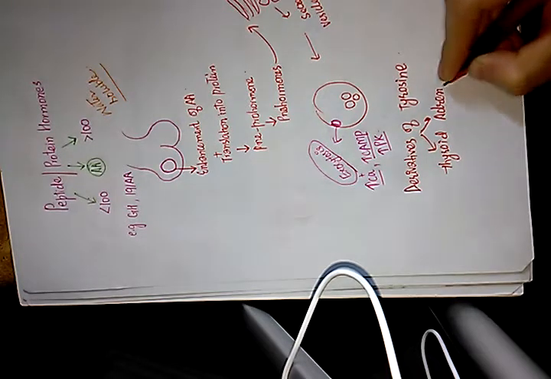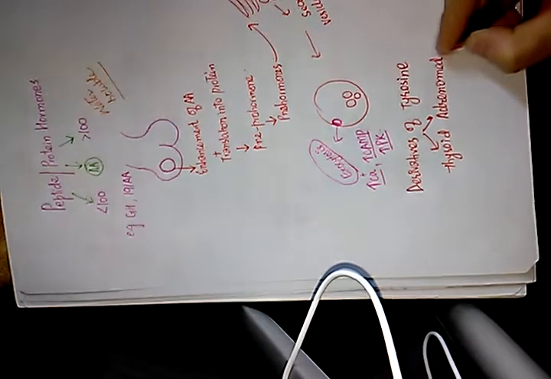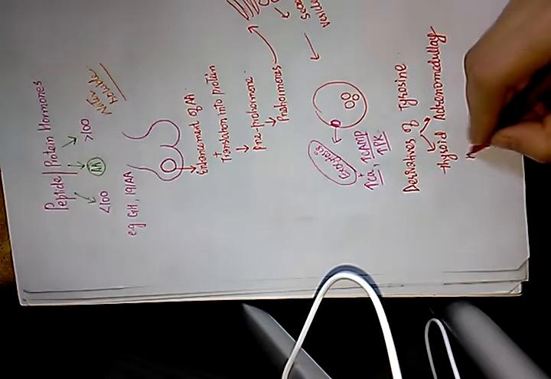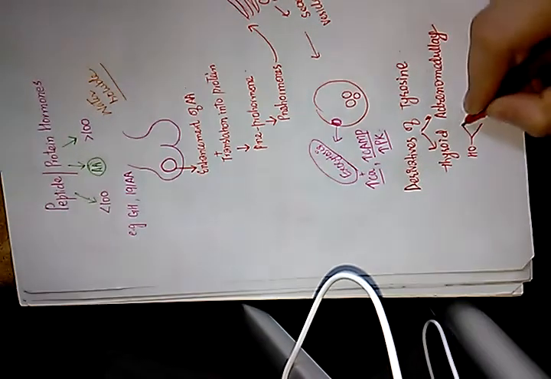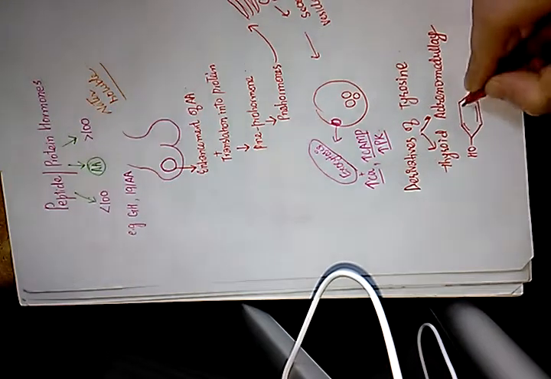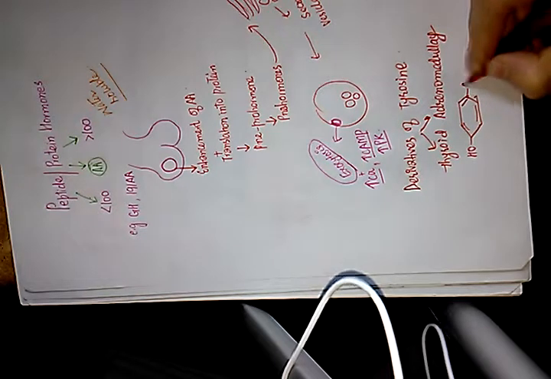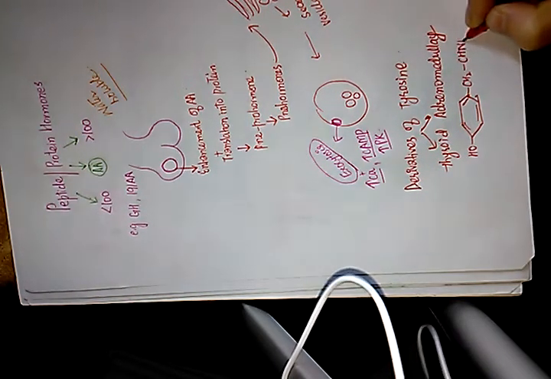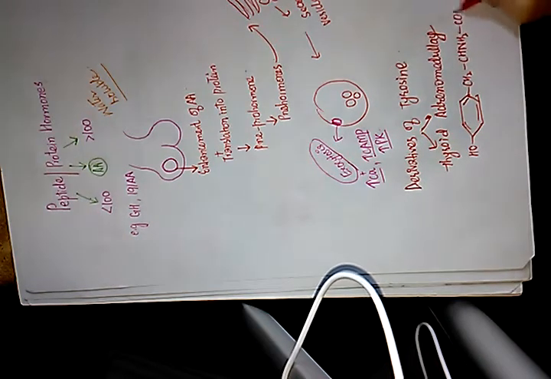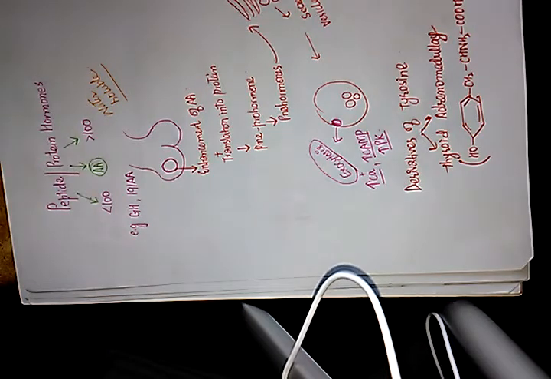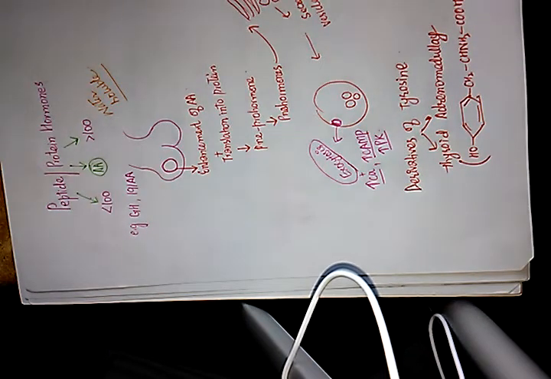These are synthesized from tyrosine. Their basic structure is tyrosine. This is the tyrosine: this is the ring, the aryl ring, and we have here CH2CH and H2COH. This is the tyrosine structure. These hormones are like adrenaline, noradrenaline, thyroxine. These are synthesized from tyrosine.